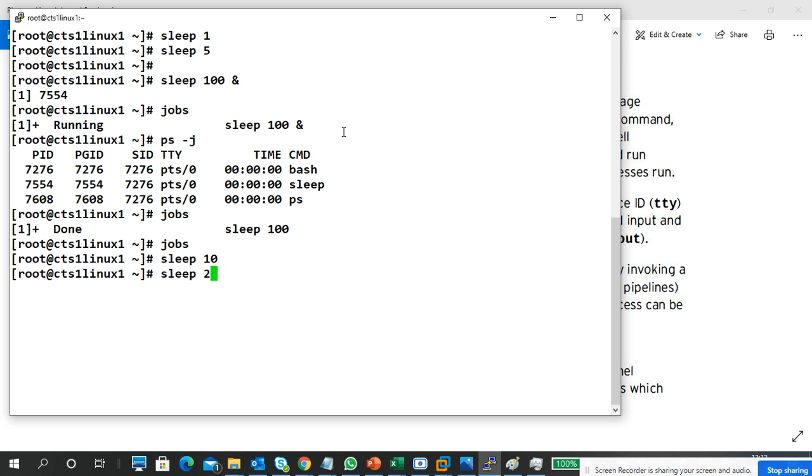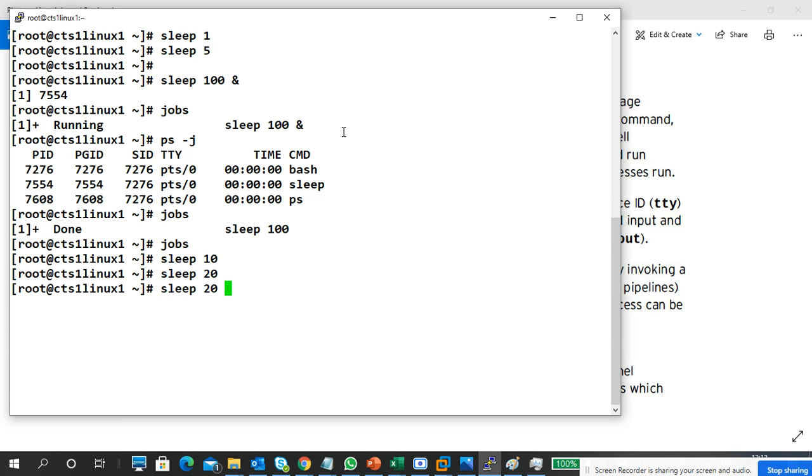I will give another, 20 seconds. See, now the process is running in my foreground only. This is called a foreground process. Once the process is completed, it returns to the normal command prompt. Until then, either I have to cancel the process or stop the process, or wait. Now the process is completed, it is normal.